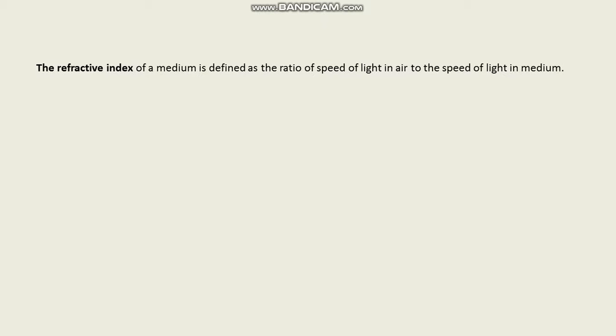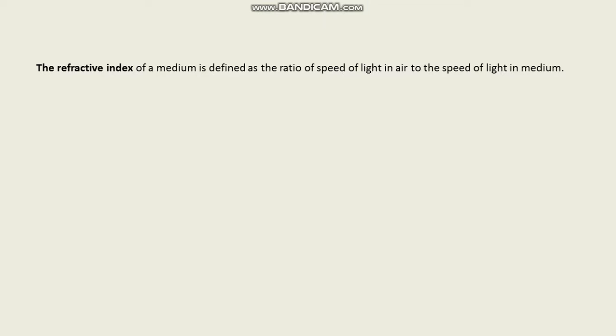What is refractive index? That one you are going to define now, because using angle of incidence and angle of refraction it is not possible to define. When refraction takes place, what changes? Speed of light changes. So based on speed of light, we are going to define refractive index.